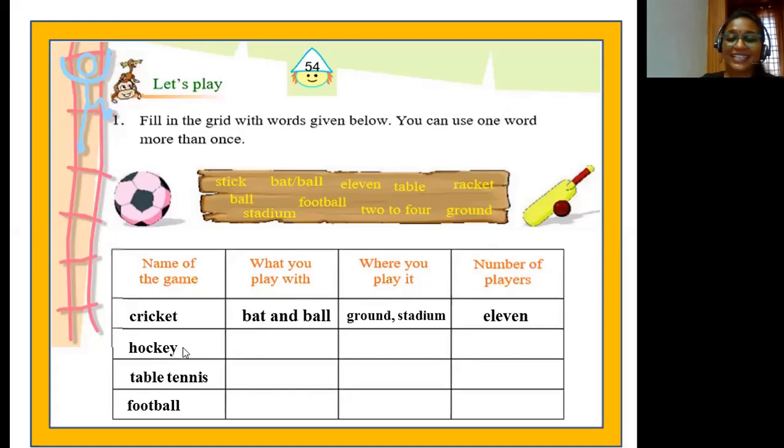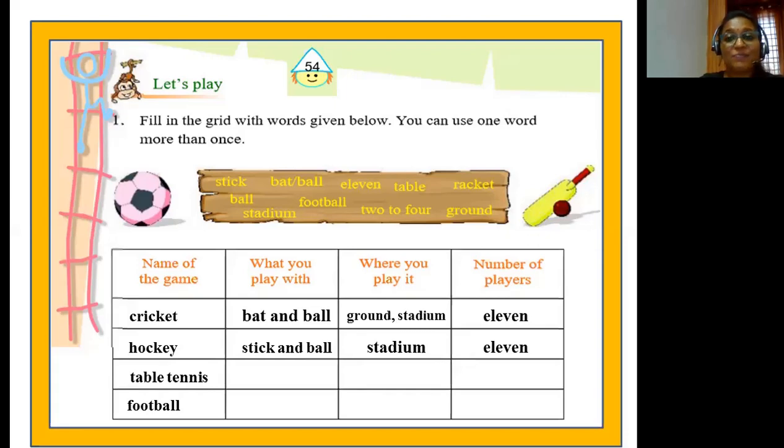Moving on to the next game, hockey. Children, what all are used in order to play this game? Exactly, stick and ball. And where do you play hockey? You play it in a stadium. And how many players are there, children?